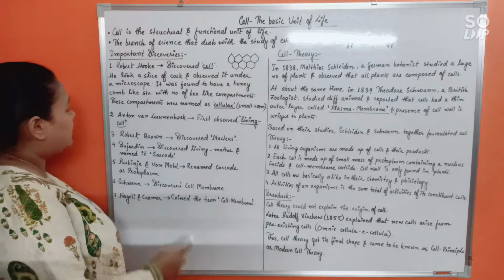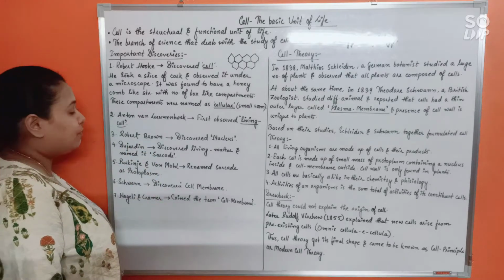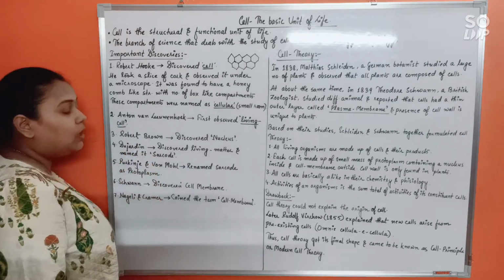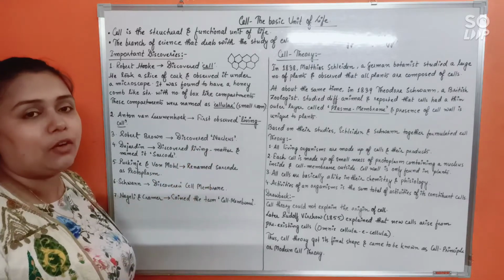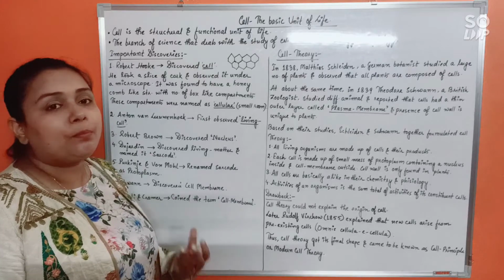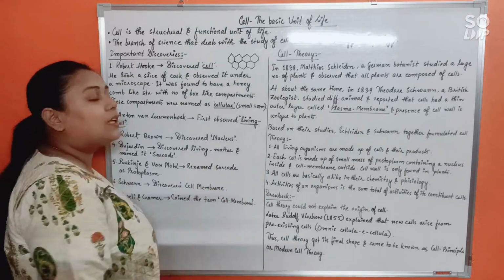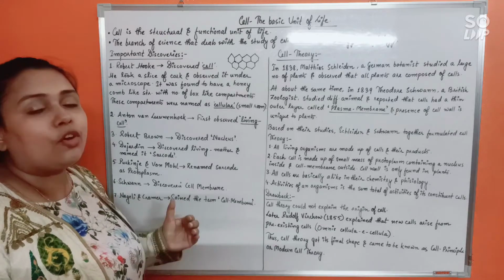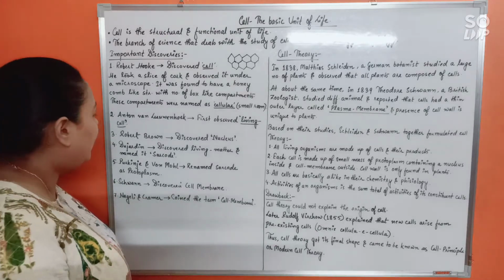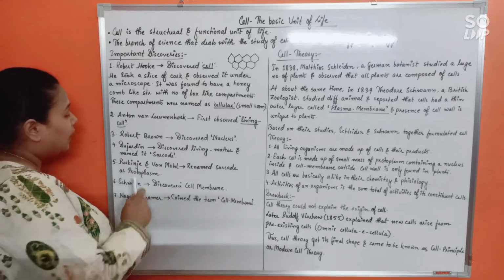Next important discovery is by Robert Brown. Robert Brown has discovered a very essential part of the cell, rather the most important part of the cell, that is nucleus. Robert Hooke discovered cell, Robert Brown nucleus. Don't get confused in that.